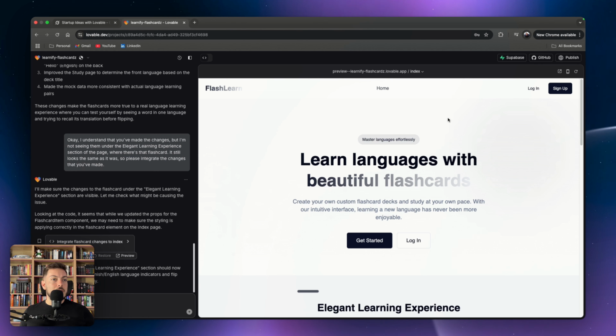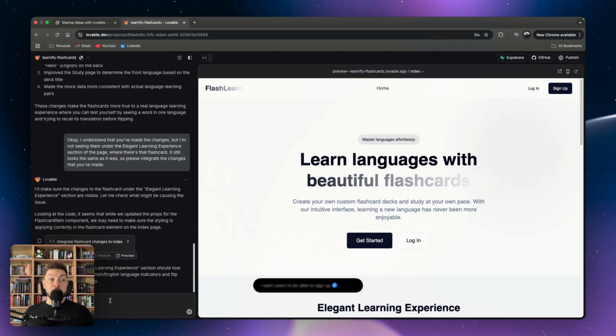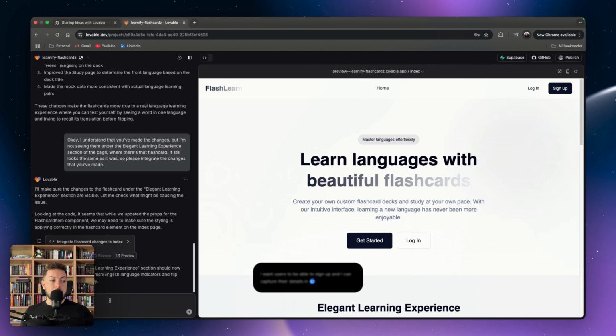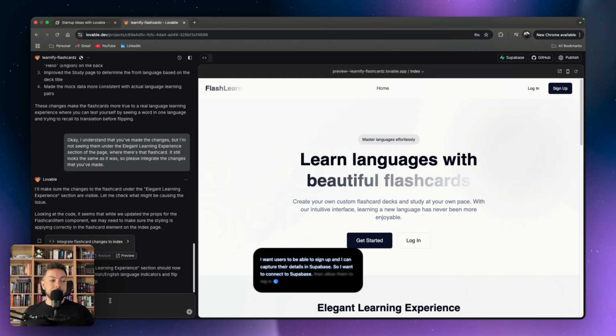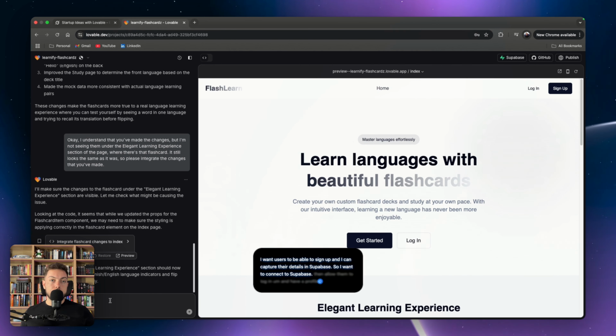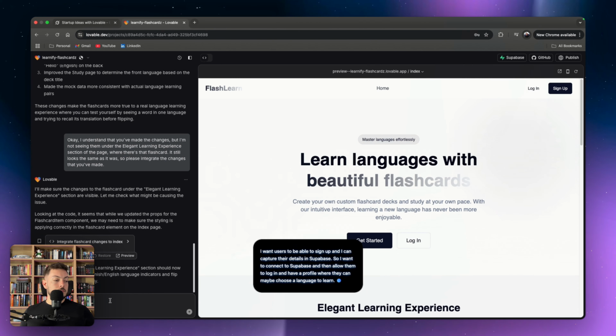Okay, so let's improve our login and signups. I want users to be able to sign up, and I can capture their details in Supabase. So I want to connect to Supabase and then allow them to log in and have a profile where they can maybe choose a language to learn, and then we'll have cards that are created for them to actually learn English to whatever language they choose.